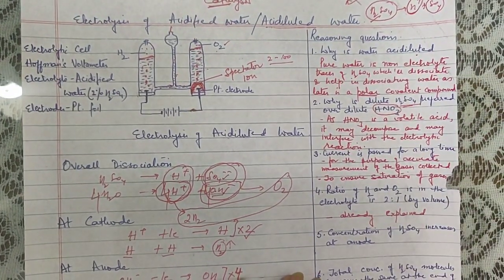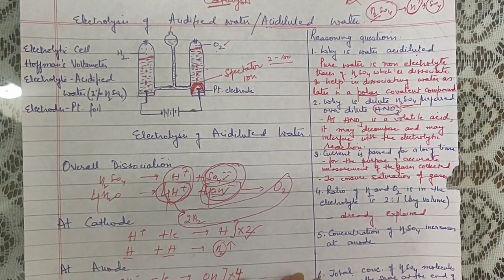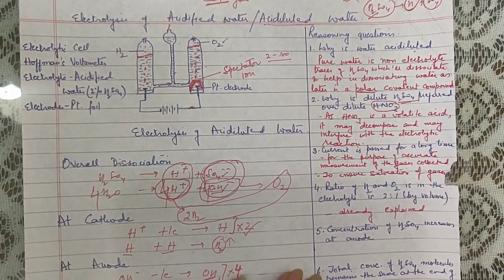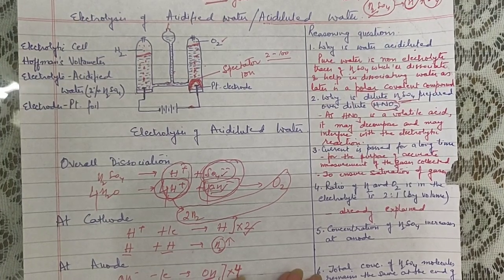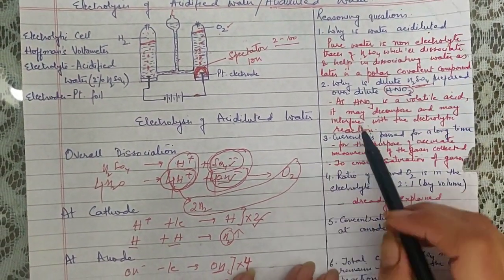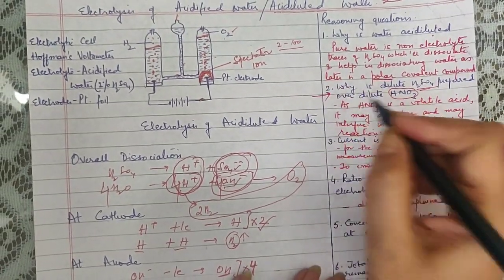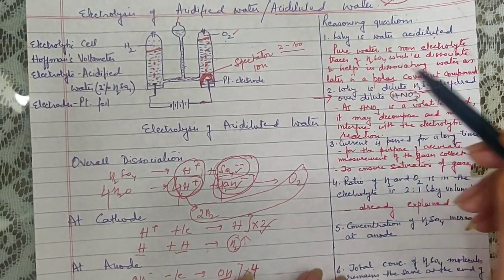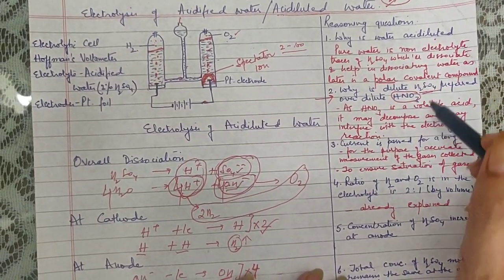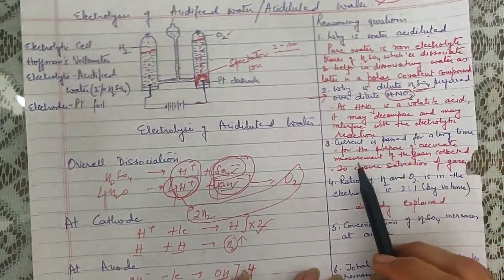What do you mean by a non-volatile acid? Does it mean that it will not volatilize at all? It will, but it will volatilize at a very high temperature, around 332, which generally does not reach. That is why it is known as a non-volatile acid. This is again a very important question, and you will be asked this question at a number of places in your syllabus. Everywhere the answer is the same. H2SO4 is a non-volatile acid.